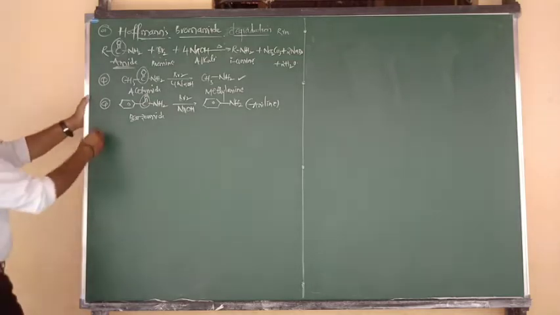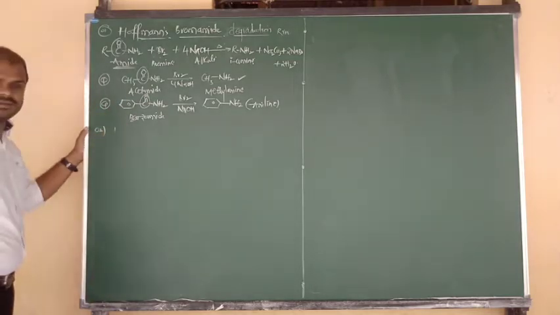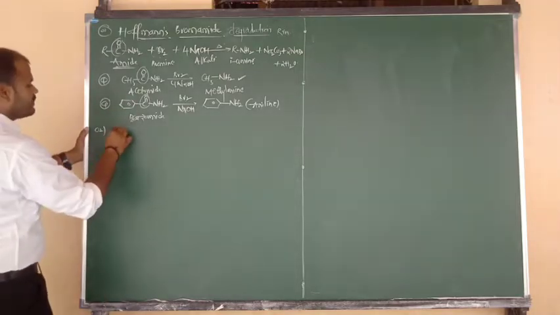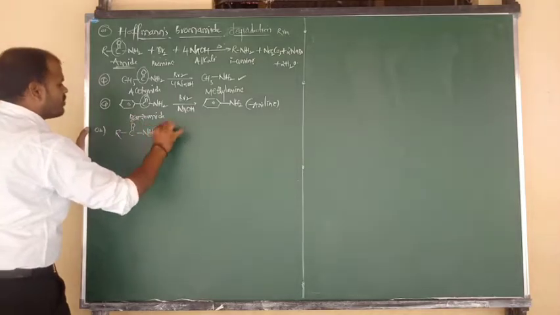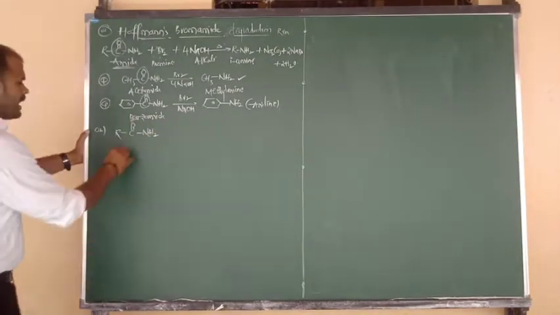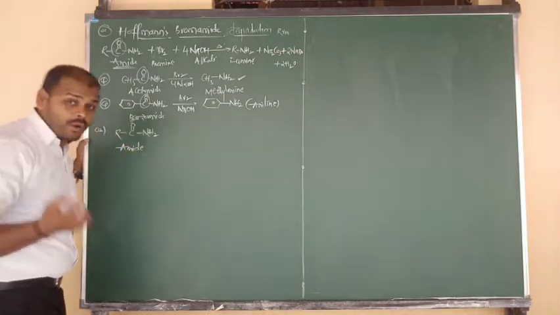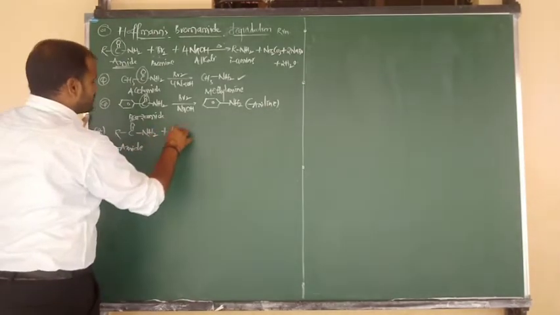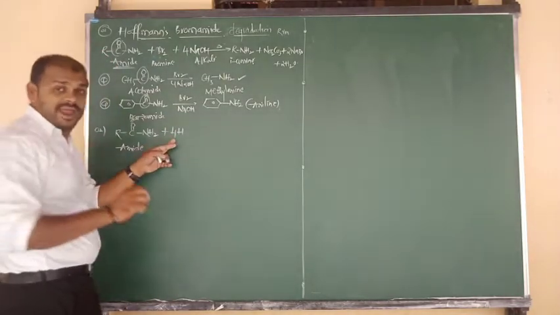Okay, good. Next, method number 2, that is nothing but reduction of amides. Again consider the formula of amide. Amide formula R bonded to C double bond O, C double bond O bonded to NH2. Again this is the formula of what, beta? Amide. What I am saying, amide is undergoing reduction, nothing but addition of hydrogen, 4 moles of H. And 4 moles of H, we are adding free hydrogen atoms.